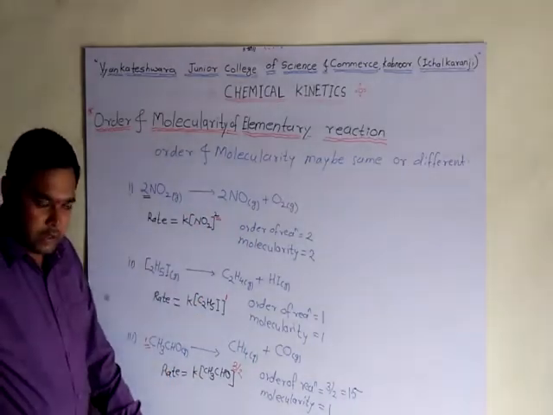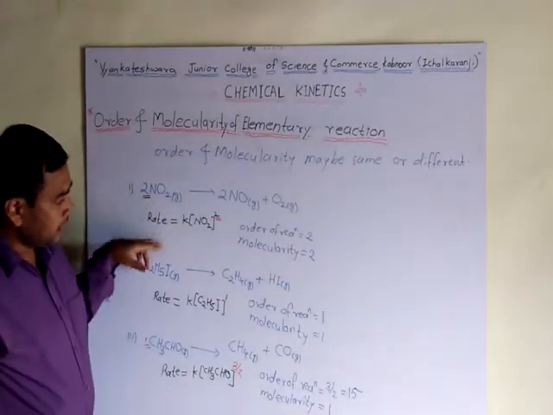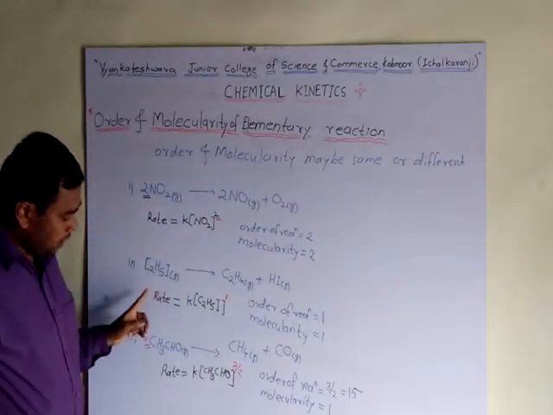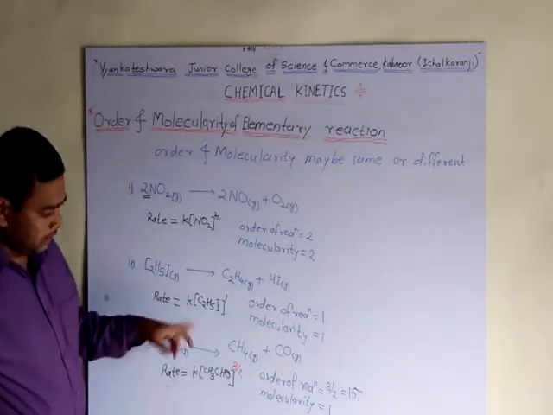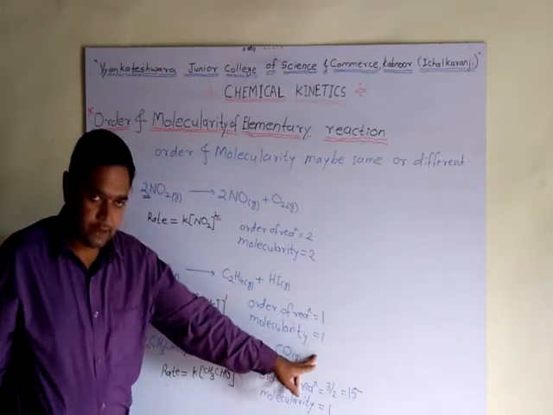From these three examples, in the first example the number of molecules and order are the same. In the second example the number of molecules is 1 and the exponent is 1, therefore order and molecularity are the same.